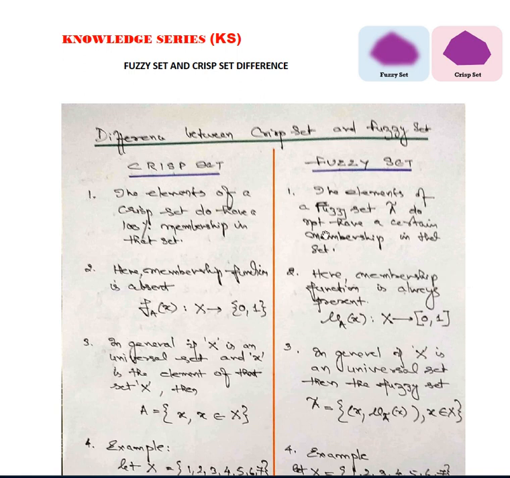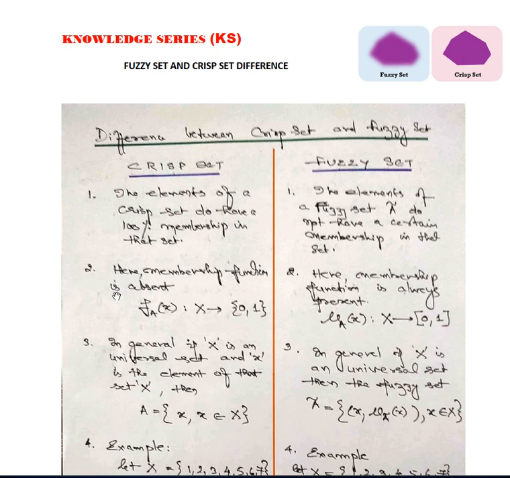When you say 0 to 1, you have to define it in terms of representations, where elements which are not in that particular set will be out of the range of the membership plots. So the elements of the fuzzy set A do not have a certain membership in that set, whereas in a crisp set there will be 100% membership.